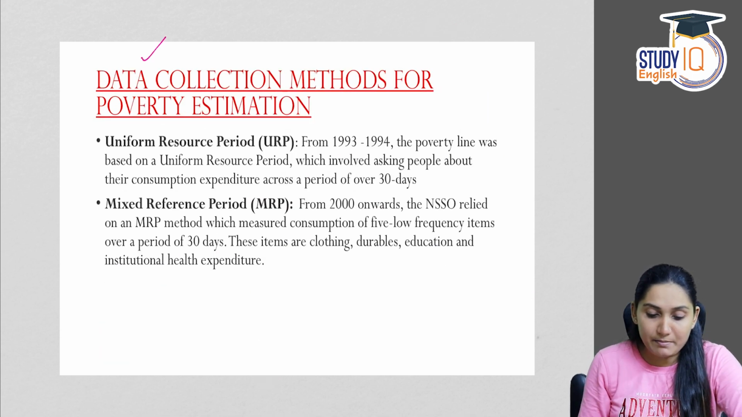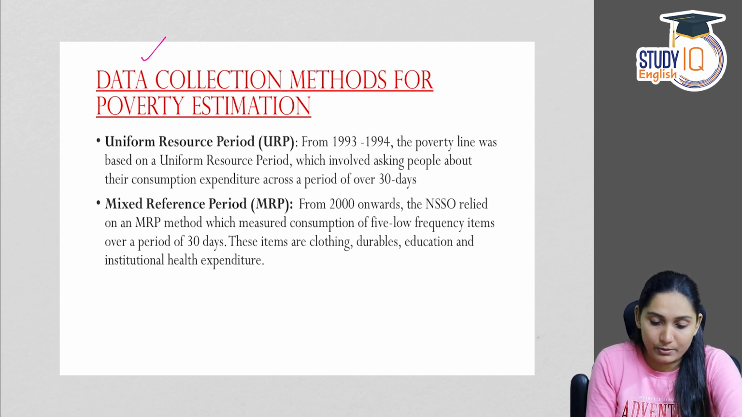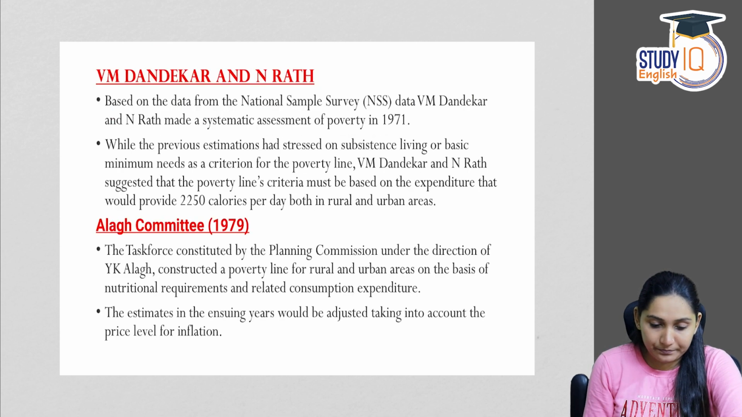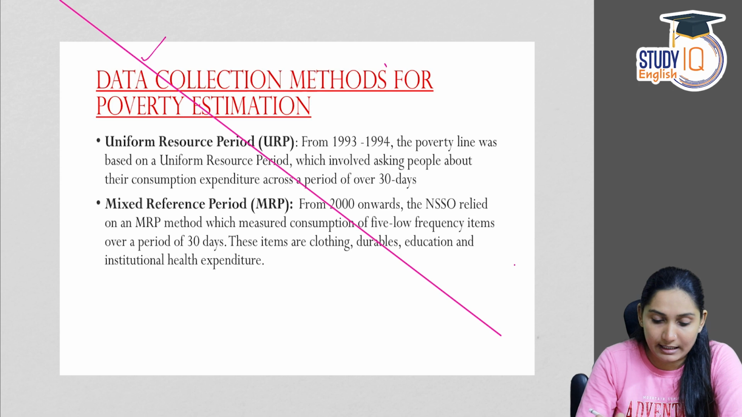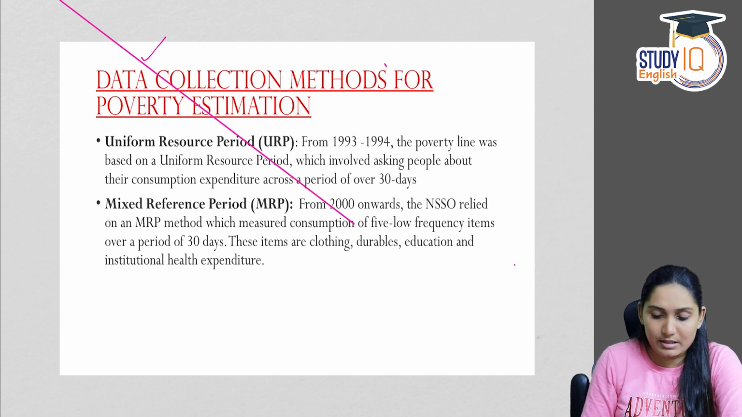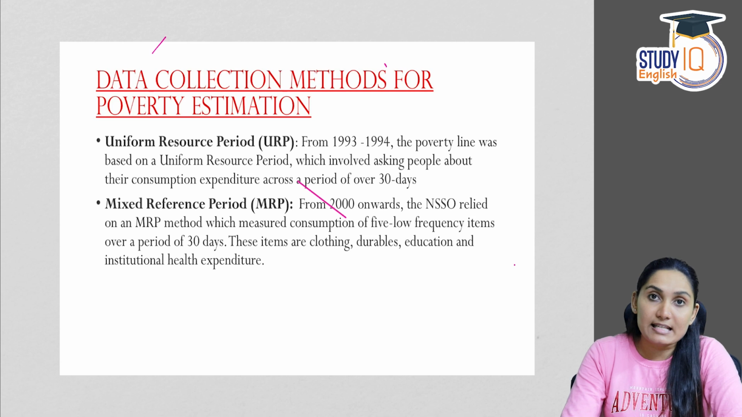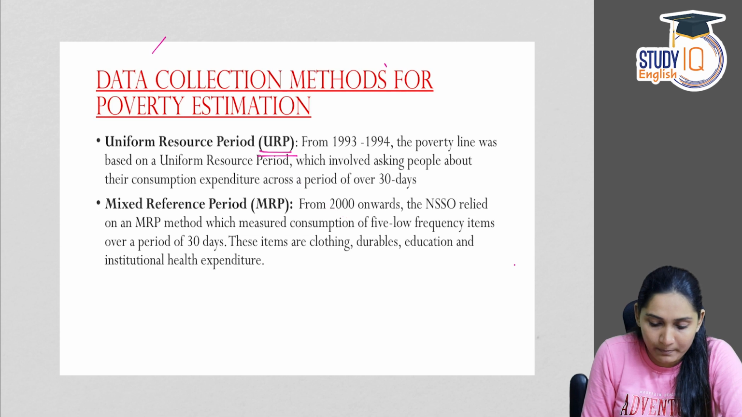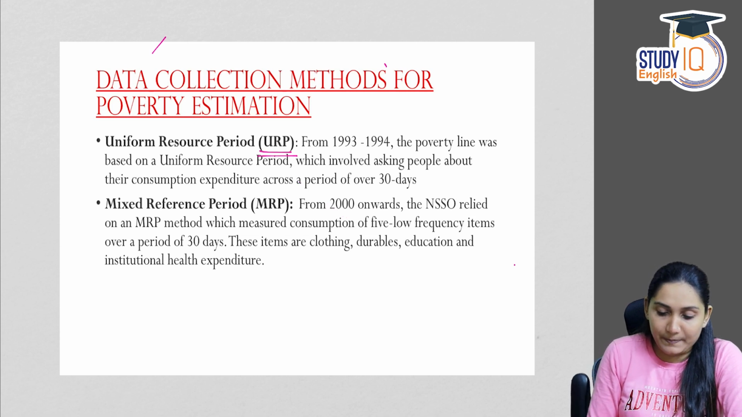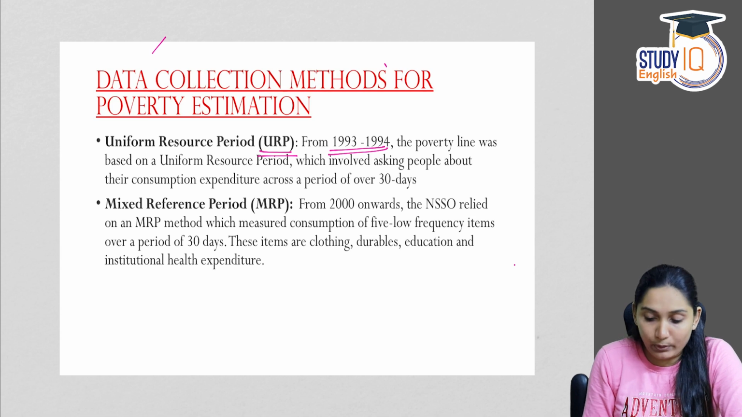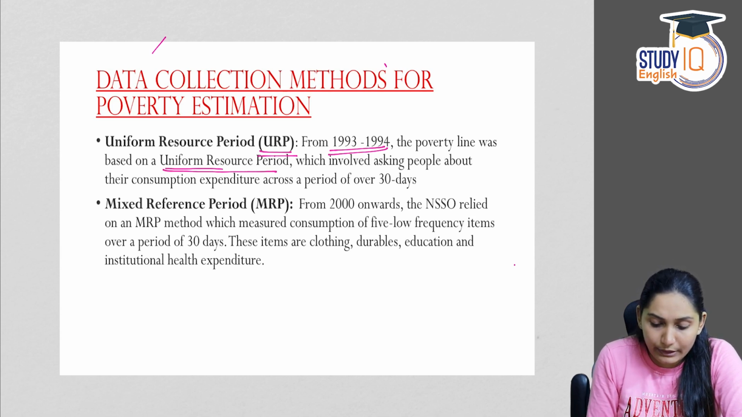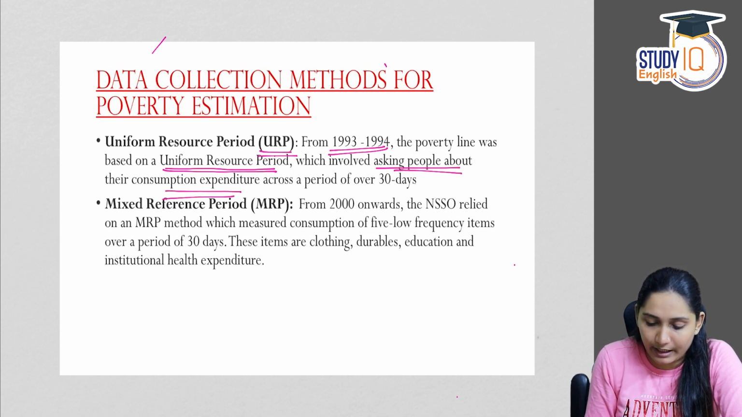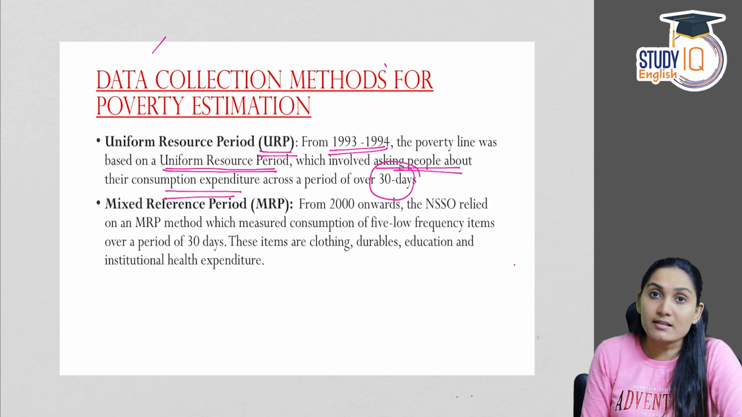Next one, data collection methods for poverty estimation. So we have the uniform reference period, or URP, and the mixed reference period. These are the two different types of data collection methods for poverty estimation, depending upon how frequently data is collected, or the frequency of data collection. First one is URP, the uniform reference period. From 1993 to 94, the poverty line was based on the uniform reference period, which involved asking people about their consumption expenditure across a period of over 30 days, that is, 1 month.